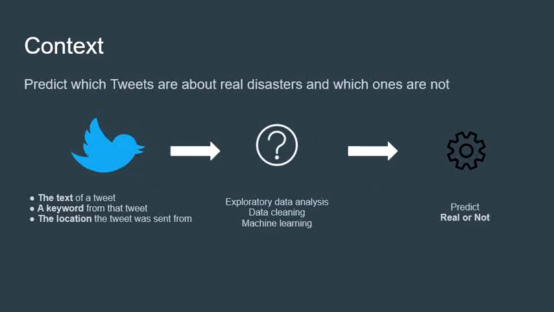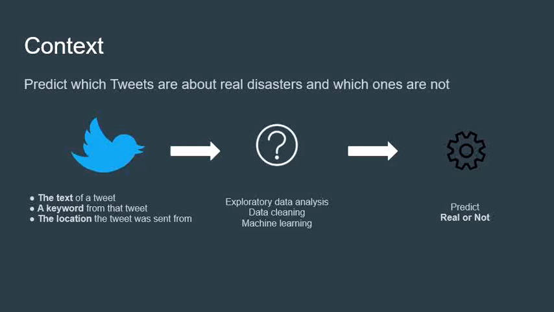Twitter has become an important communication channel in times of emergency. Expanding the use of smartphones allows people to announce an emergency that they observe in real time. This is why more and more agencies are interested in programmatic monitoring of Twitter. But it's not always clear if a person's words really announce a disaster. This is where we go into action by creating the most efficient model possible to predict whether the tweet is about a disaster or not.